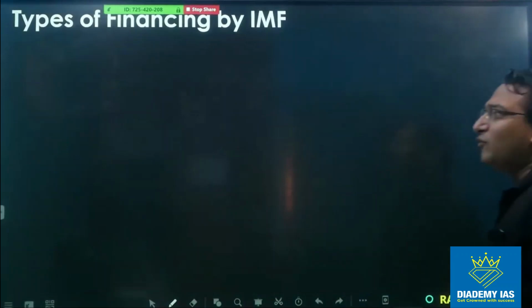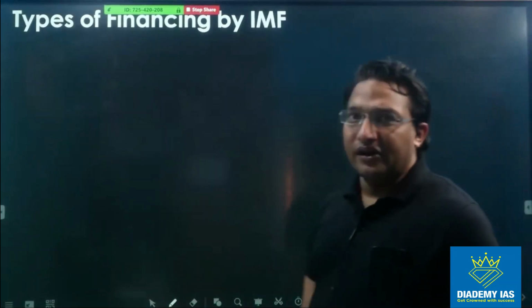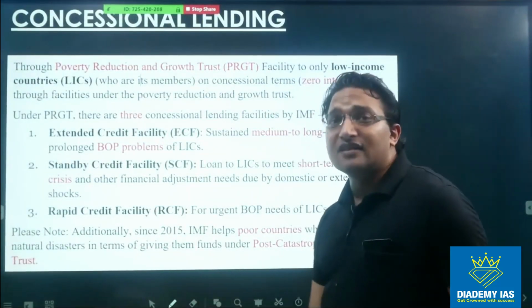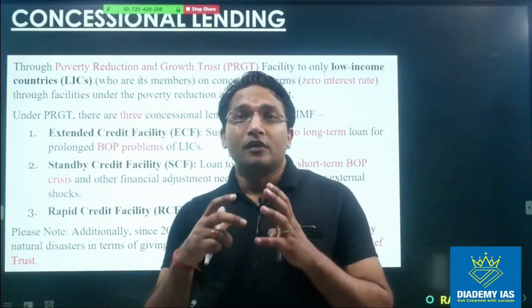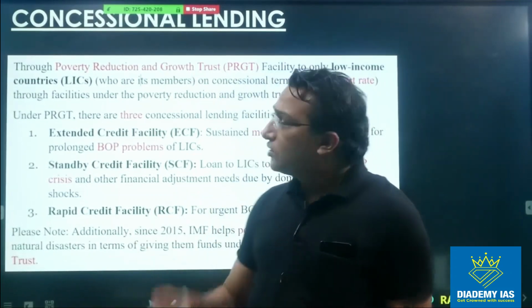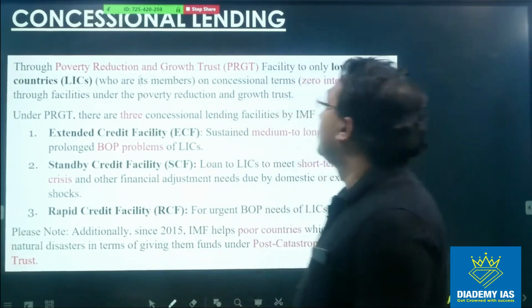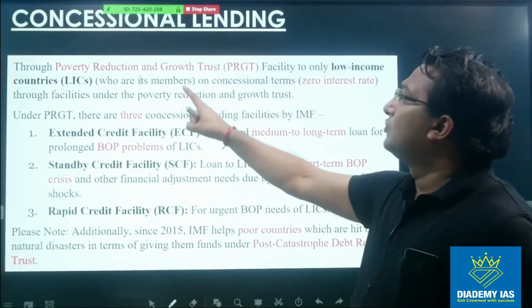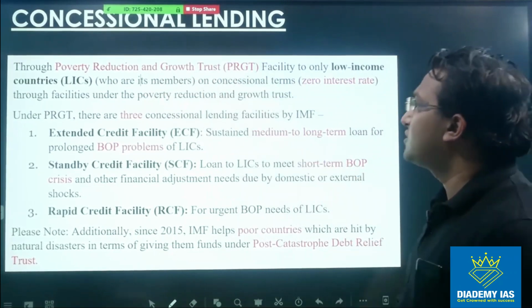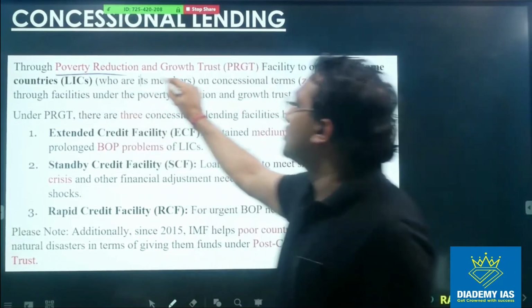Now IMF provides financing to its member countries. So what are those kinds of financing? So there are two kinds of financing. One is concessional financing. Concessional financing means a subsidized rate of interest is charged by the IMF, right? So for concessional financing, you can see concessional lending through the Poverty Reduction and Growth Trust. So this Poverty Reduction and Growth Trust facility is there.